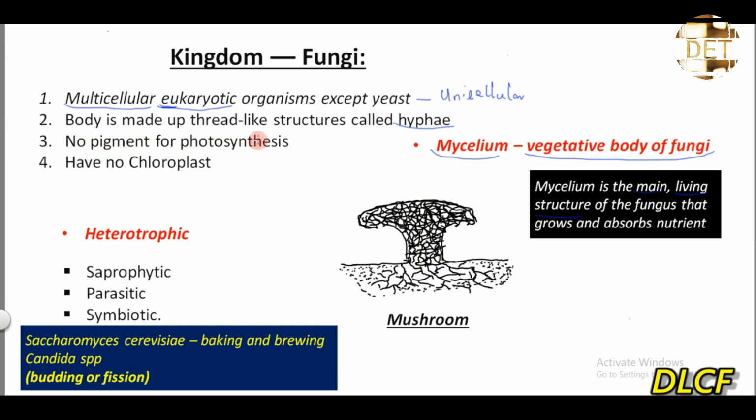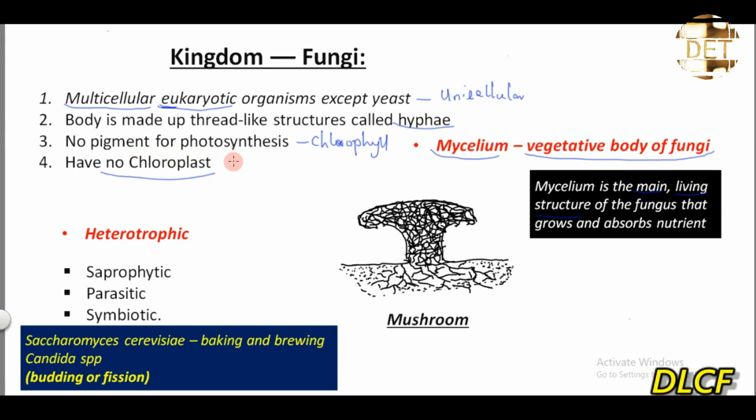Then another feature of the fungi that you would want to take note of is that they have no pigment for photosynthesis. And why is it that they don't have a pigment for photosynthesis? It's because they don't have chloroplast in their cell. The chloroplast is what is responsible for the production of what? Chlorophyll, which is the green pigment in plants. So fungi do not have chloroplast, and so they cannot produce chlorophyll. So since they cannot produce chlorophyll, they cannot carry out photosynthesis, which is an autotrophic mode of nutrition.